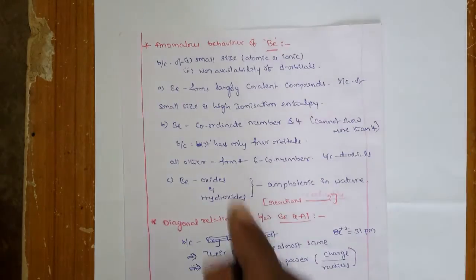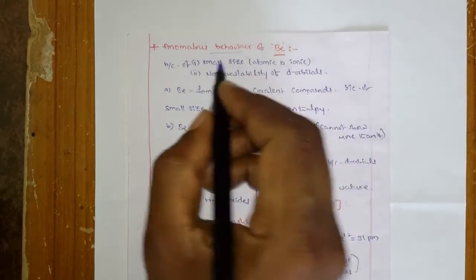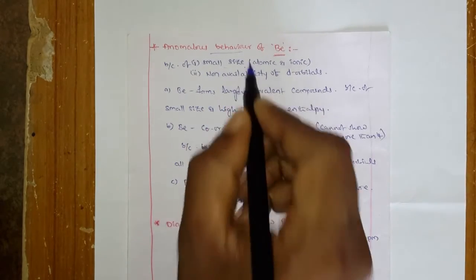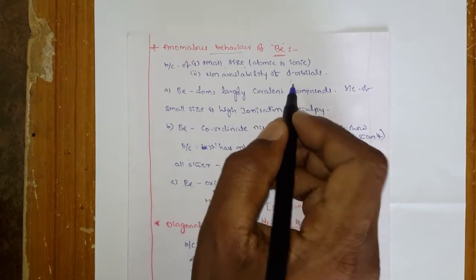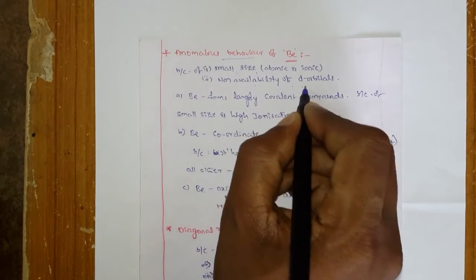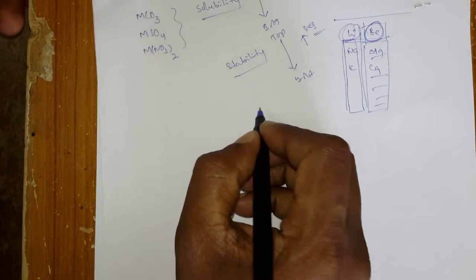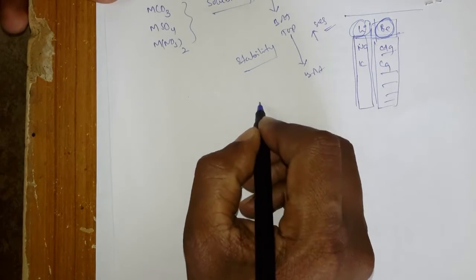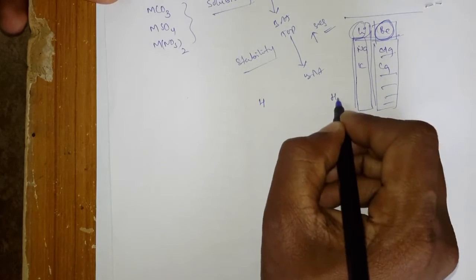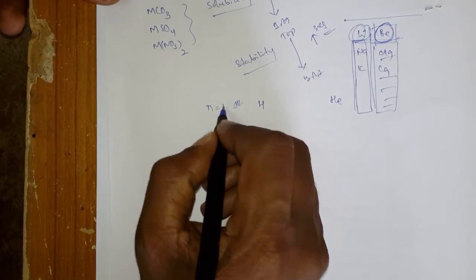Again, why is beryllium showing anomalous behavior? Because of its small size and high polarization power, and not only that, because of the non-availability of d orbitals. You know that the first period has only hydrogen and helium, so here n value is 1.